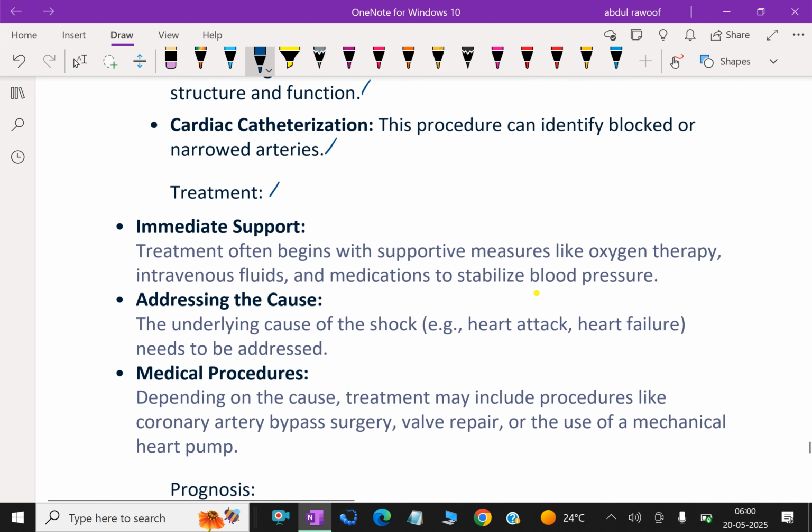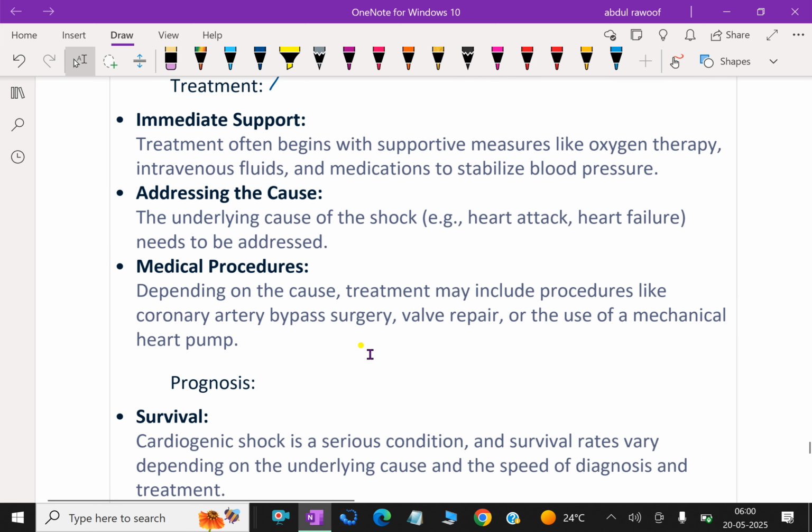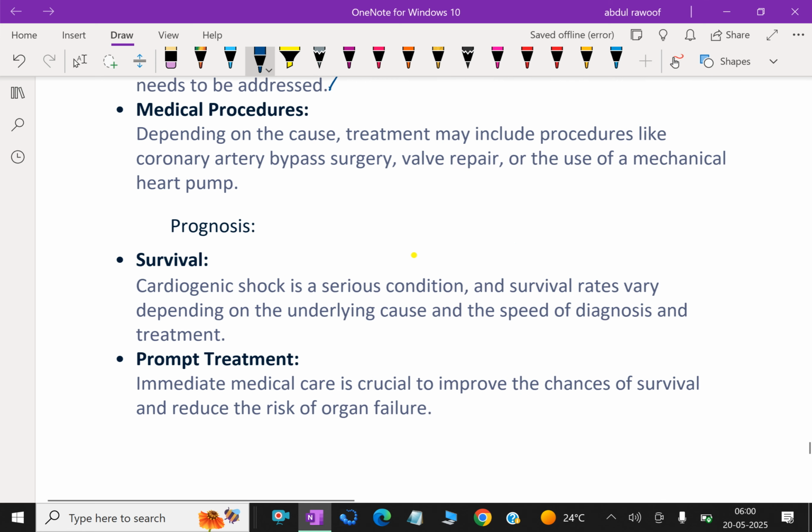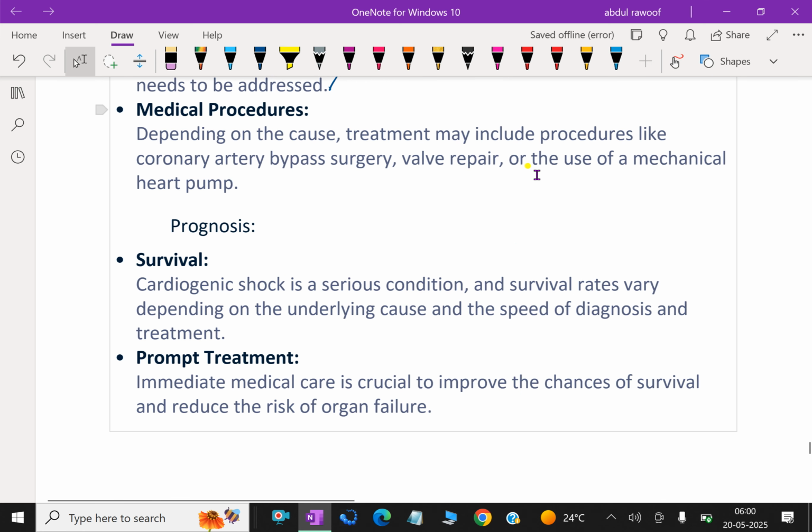What are the treatments? Immediate support. Treatment often begins with supportive measures like oxygen therapy, intravenous fluids, and medications to stabilize blood pressure. Addressing the cause. The underlying cause of the shock, that is, heart attack or heart failure, needs to be addressed. Medical procedures. Depending on the cause, treatment may include procedures like coronary artery bypass surgery, valve repair, or the use of a mechanical heart pump.